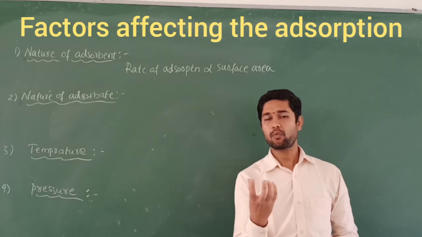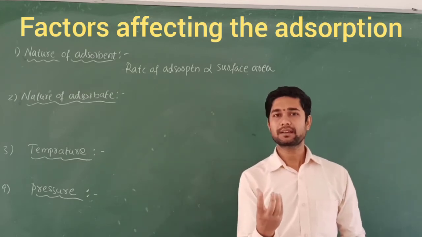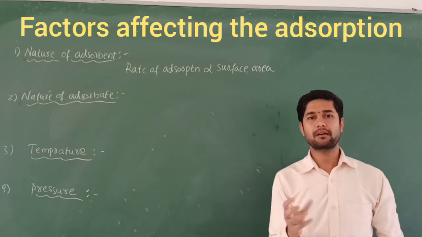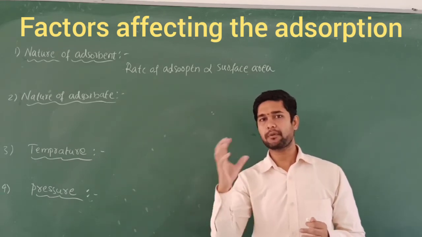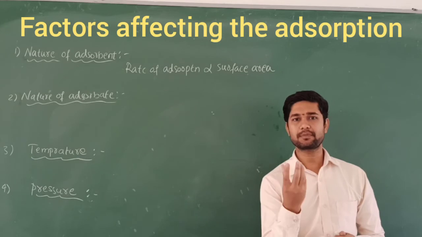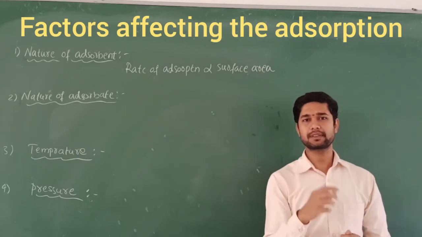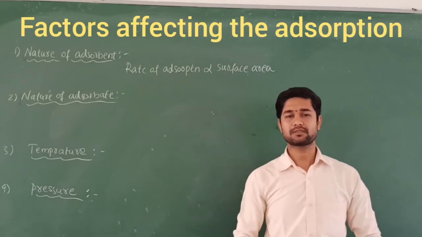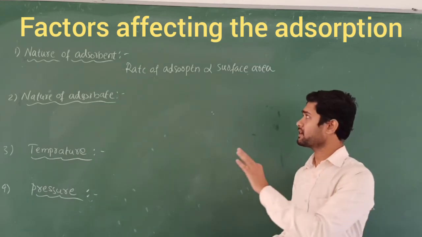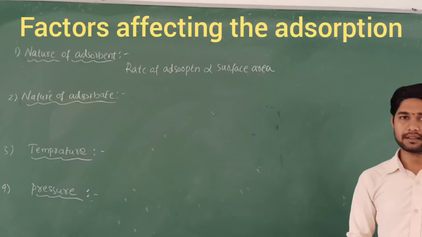If I keep the water in a glass, the evaporation takes much more time, because the glass surface is very small, whereas the surface of the roof or table is very large. So that's why the rate of adsorption is directly proportional to the surface area.